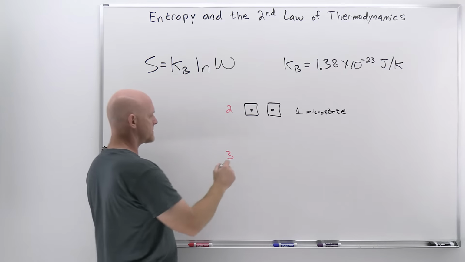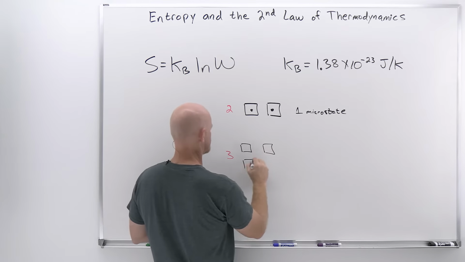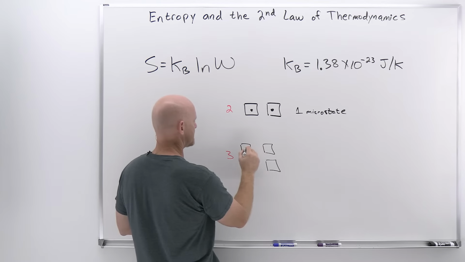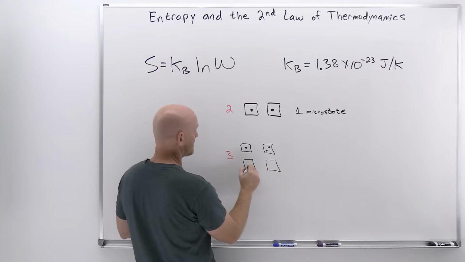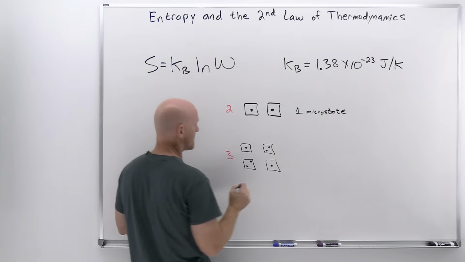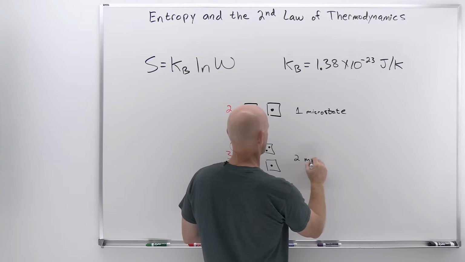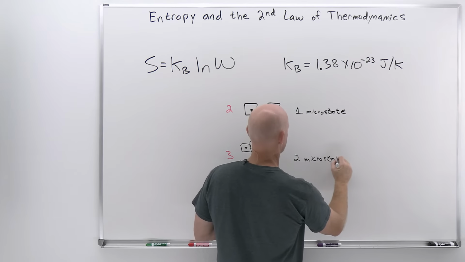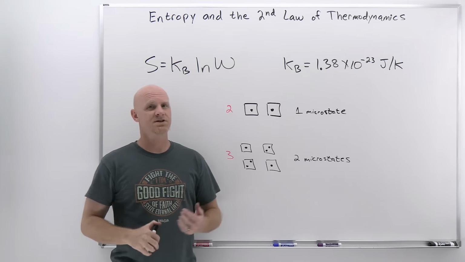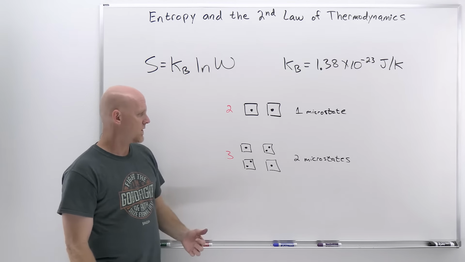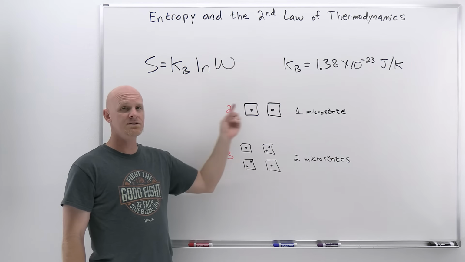Whereas what if I want to roll a 3? Well, if you want to roll a 3 here, you've really got two options. Either the first die is a 1 and the second one is a 2 and they add up to 3, or the first one is the 2 and the second one's the 1 and they add up to 3. Those are your two options. And so all of a sudden now we'd have two possible microstates. If this were some sort of physical system, what we'd ultimately say is, are we more likely to exist in one of these microstates or in this microstate?